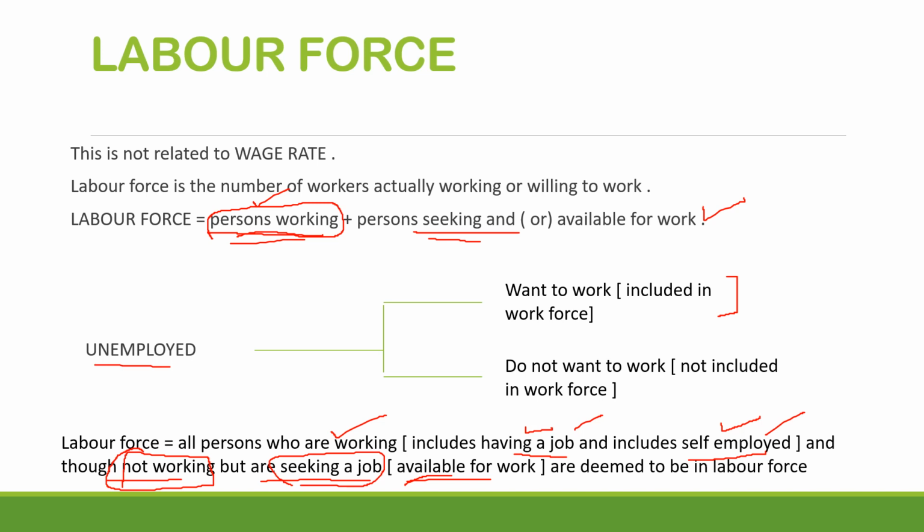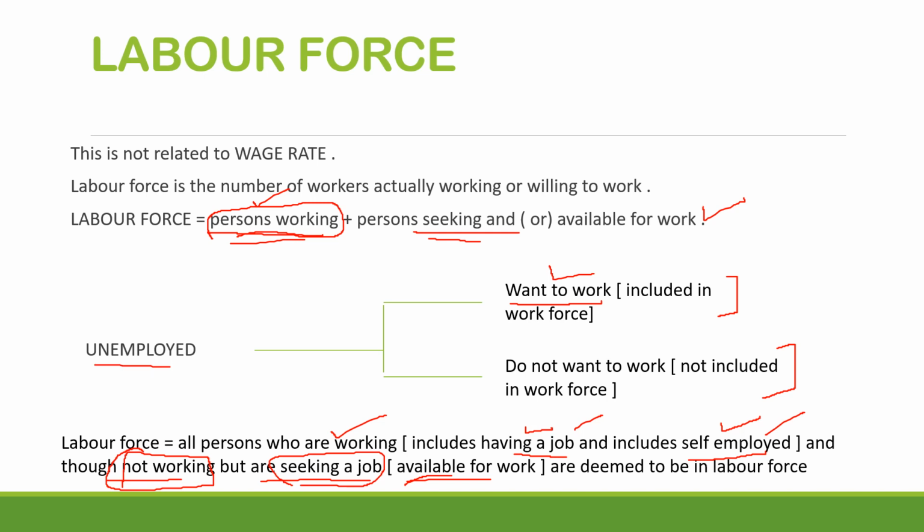They want to work, but they don't have work. And the second is they do not want to work. So there are two different terms. Be very careful. One segment is want to work. They are unemployed, but they want to work. They don't have any employment right now. But if you give them employment, they will definitely grab it and they are ready to work. This is called want to work.